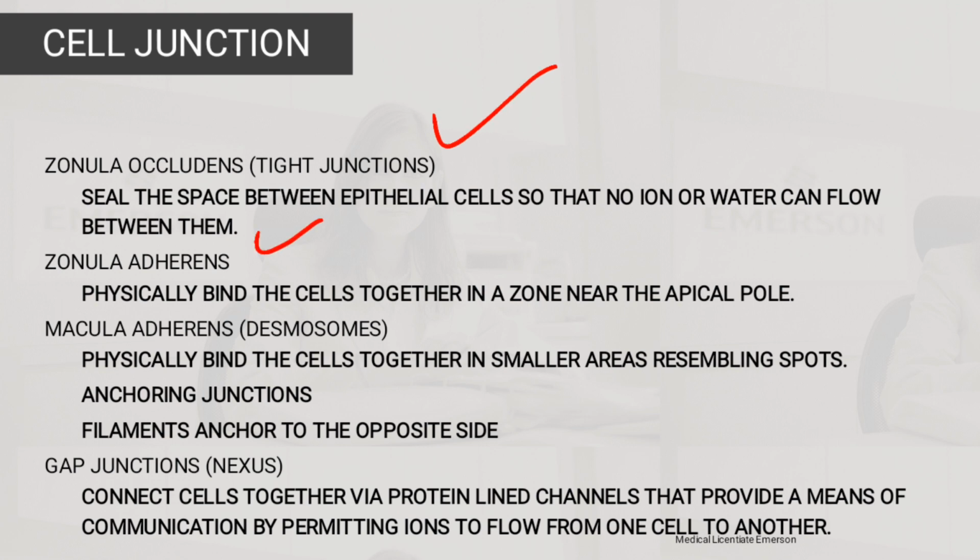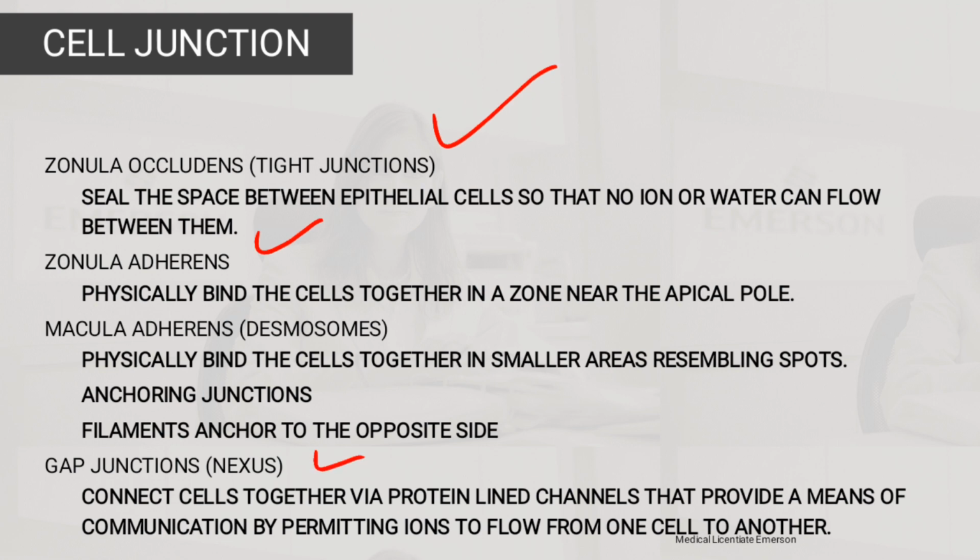Then we have the zonula adherens, which physically binds the cells together in a zone near the apical pore. Then we have the other one, the macula adherens, which is the desmosome, which physically binds the cells together in smaller areas resembling spots, an anchoring junction, as well as filaments anchoring to the opposite side.